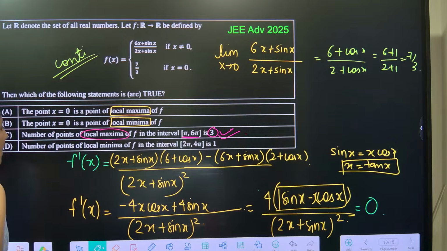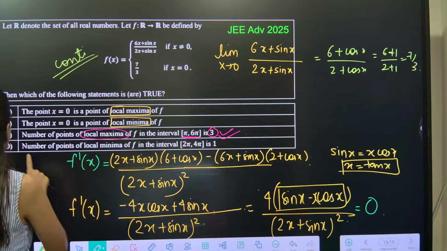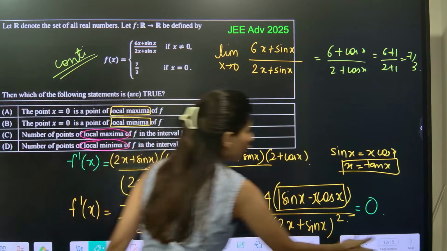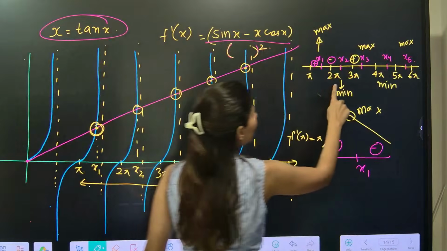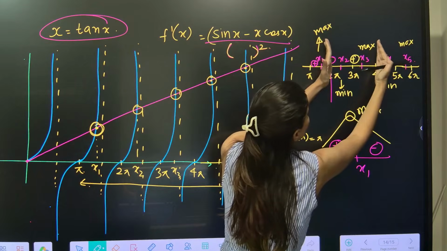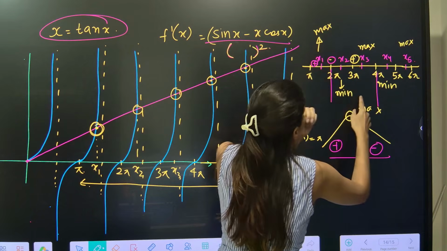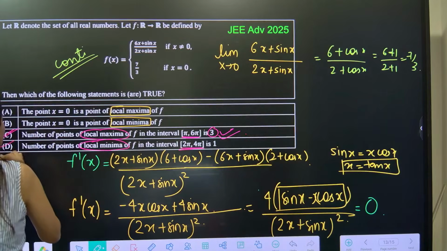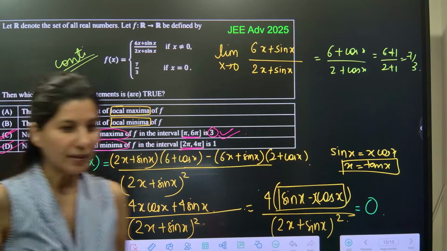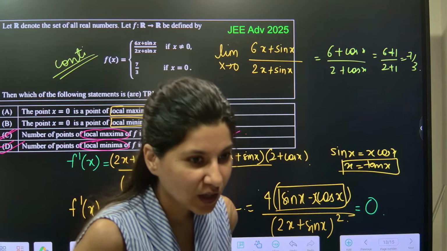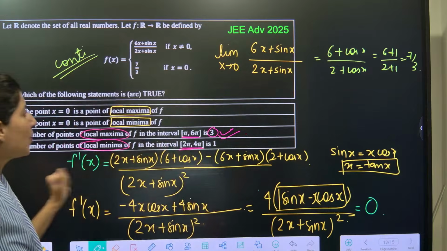Right, so 2 minima. But the 2 minima is not what is required. The question is the number of points of local minima in the interval 2 pi to 4 pi. Between 2 pi and 4 pi, can you see 1 maxima and 1 minima? So option C is correct, option D is correct. Alright, are you getting my point?